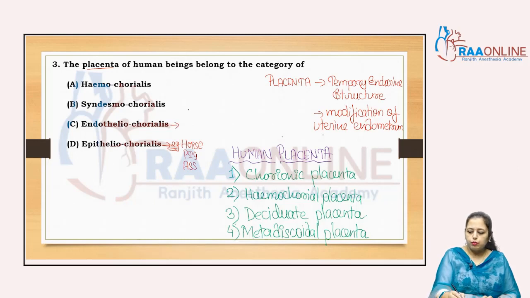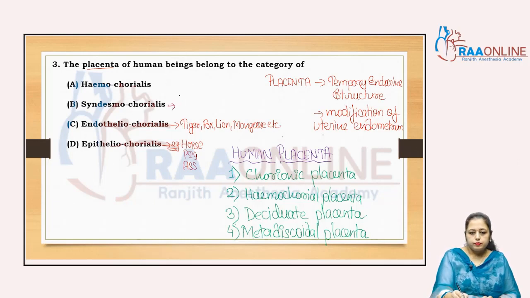Then endotheliochorial placenta. Endotheliochorial placenta examples are the tiger, fox, lion, mongoose, right?